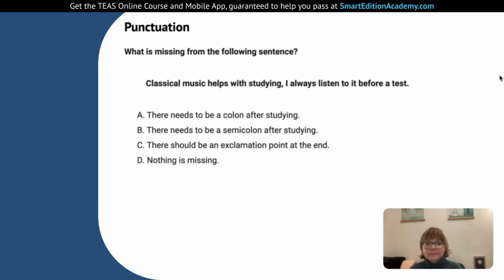Next, option B. There needs to be a semicolon after studying. If you think of the dots like a winky face, dot, comma. That is the correct option. What a semicolon does is exactly what we need here. It brings together these two independent clauses that could be their own sentences. So why do we stick them together? Because they're really connected to each other. They're really relevant. They're on the same topic.